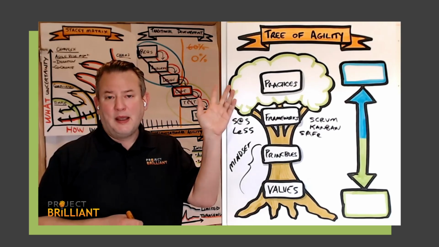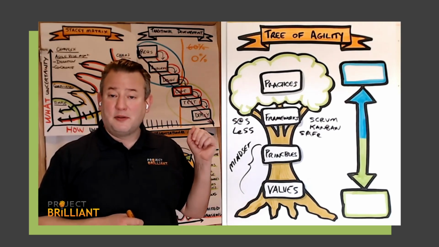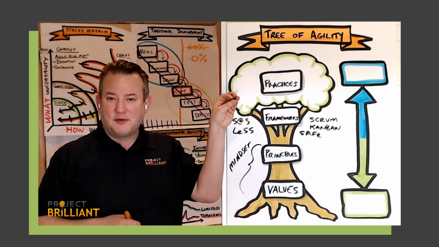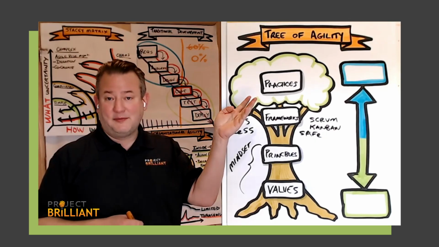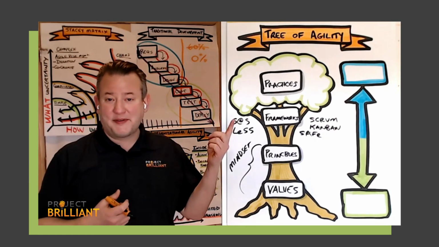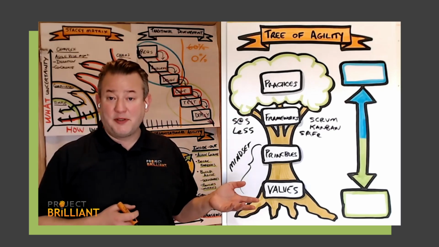And the reason I like this tree analogy is because oftentimes where I see companies start their agile transformation is up here in the leaves of the tree, just grasping at these leaves and trying to do surface level change and declaring victory. We're agile because we do X, right? So of course, agile is not about just doing a simple set of practices. It's about really taking this mindset to heart and focusing on the values and principles down here.